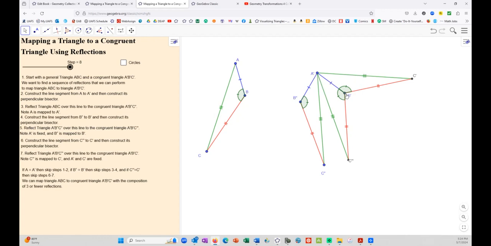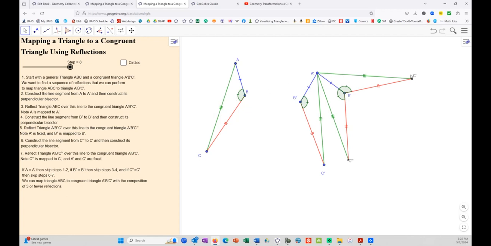It leaves line segment A prime B prime fixed and maps here. Again, this is going to give a congruent triangle, and it's going to have all the vertices the same, and that is the original triangle that we were trying to map to. So that means that the green sides must be congruent.